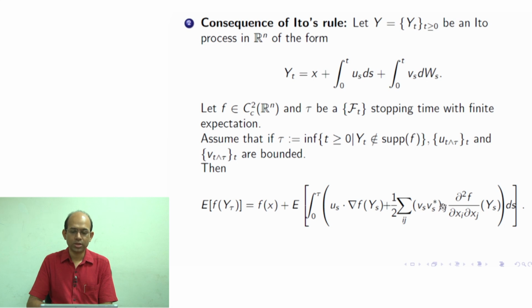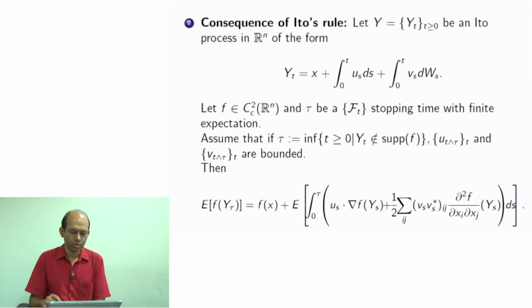So, v star is also a matrix, and we are considering the ij component of v star, and then we multiply that with the second derivative of f, del 2 f over del x_i del x_j, evaluated at y_s, ds, and we are integrating with respect to s from 0 to tau. So, we would prove this result.